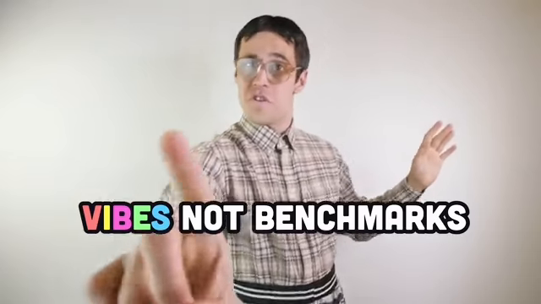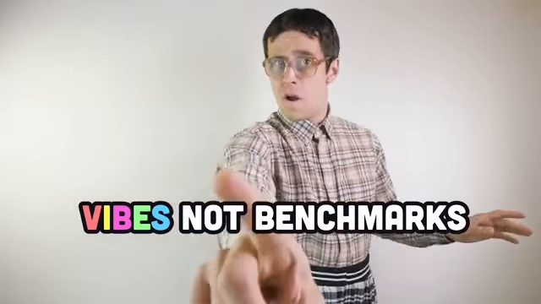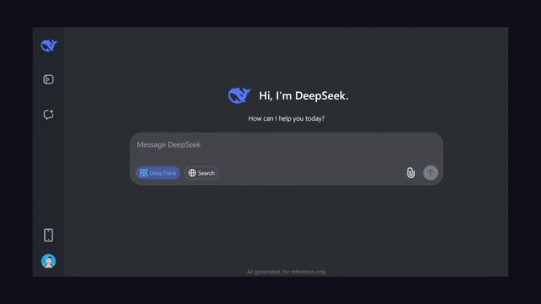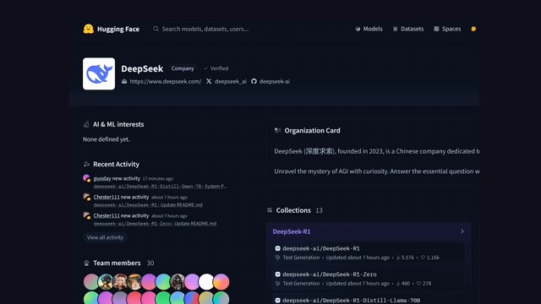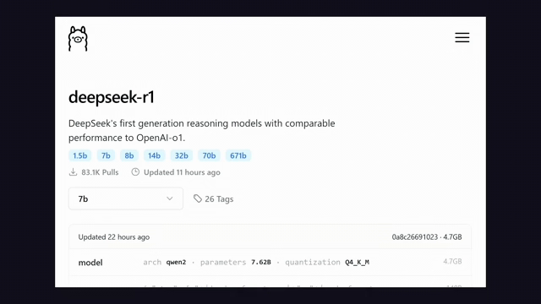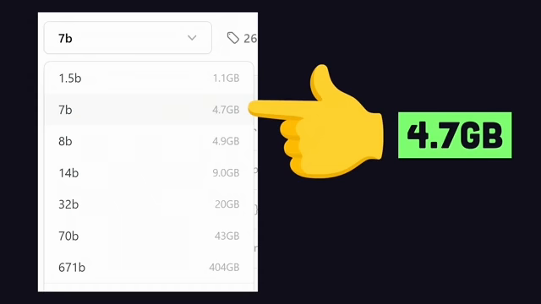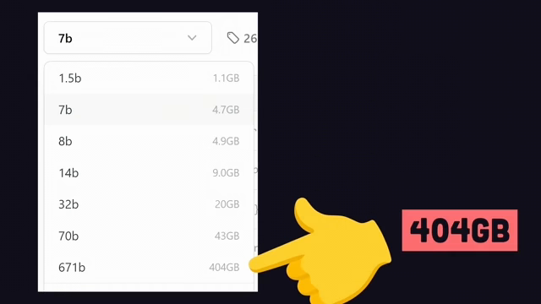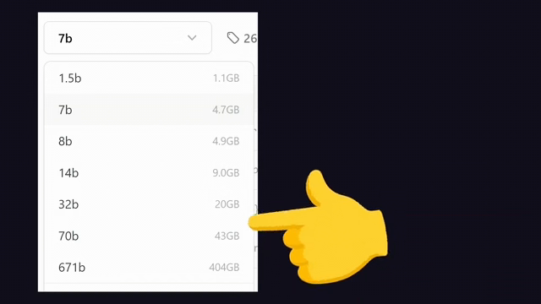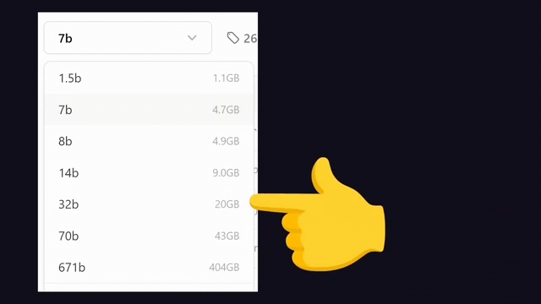I don't care about benchmarks anyway and just go off of vibes, so let's go ahead and try out DeepSeek R1 right now. They have a web-based UI, but you can also use it in places like Hugging Face or download it locally with tools like Ollama. And that's what I did for its 7 billion parameter model, which weighs about 4.7 gigabytes. However, if you want to use it in its full glory, it'll take over 400 gigabytes and some pretty heavy-duty hardware to run it with 671 billion parameters. But if you want something that's on par with O1 Mini, you want to go with 32 billion parameters.